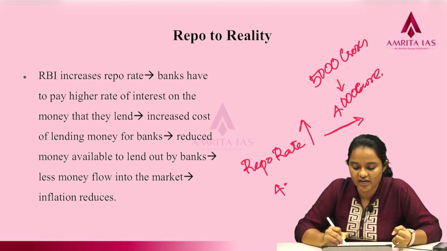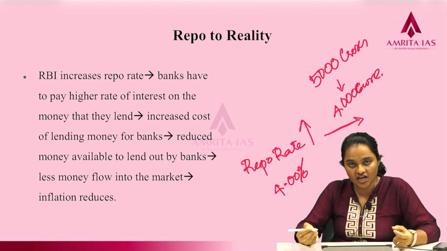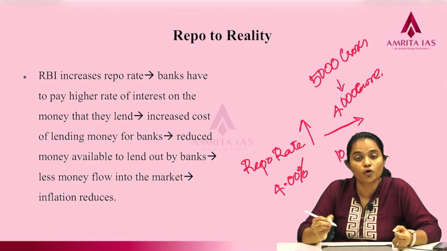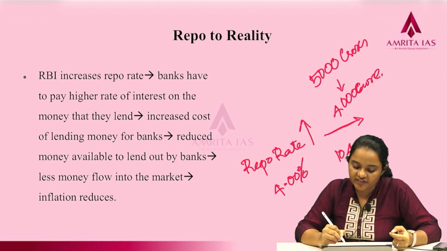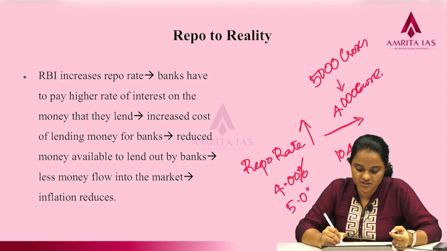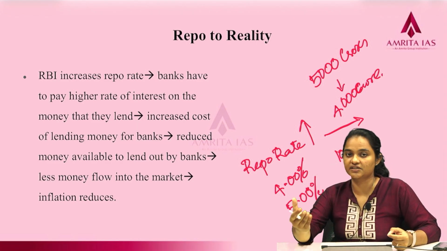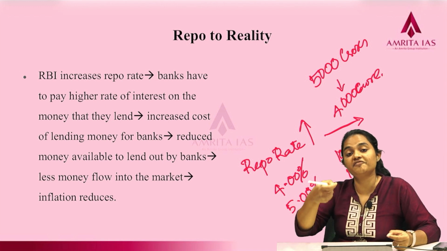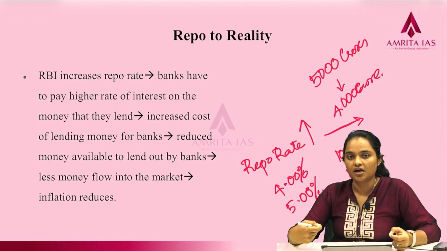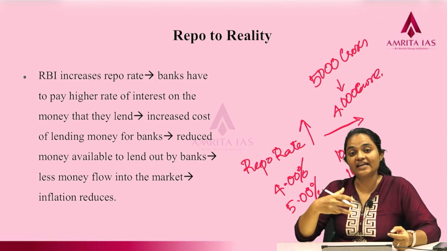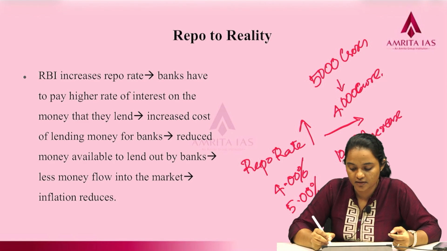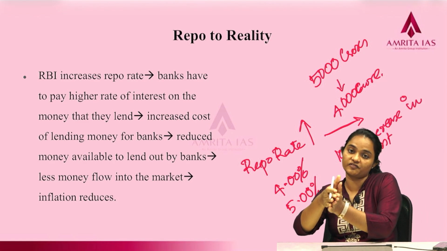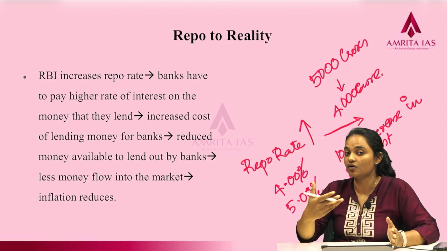Previously, if it was like 4%, for every 100 rupees that the bank was lending from RBI, they had to pay 104 rupees back. But now, with the repo rate changed to 5%, there has been an increase in the repo rate. The bank has to pay back 105 rupees for every 100 rupees they are lending out of the RBI. So, this is an increase in cost. If we look from the perspective of the bank, there is an increase in cost in their operations.